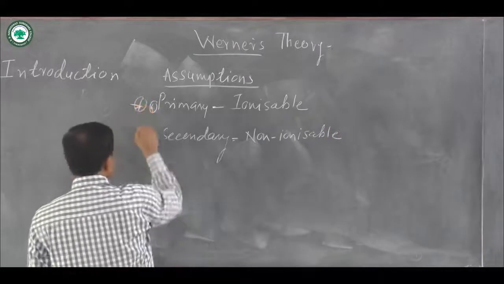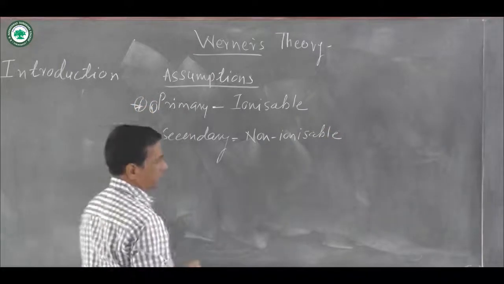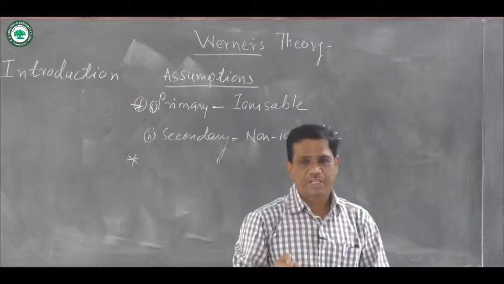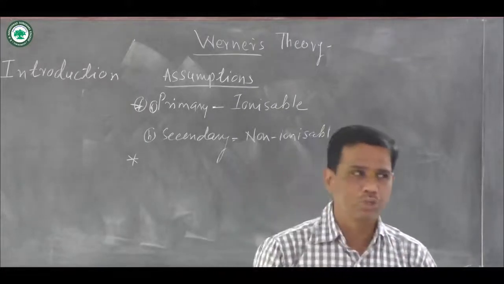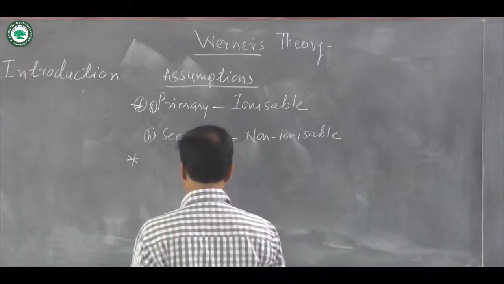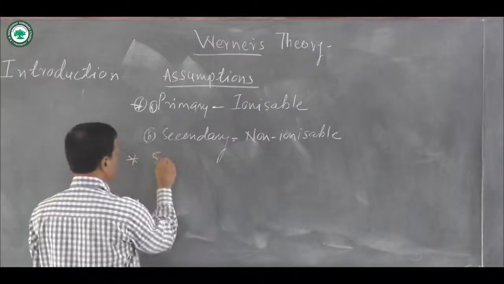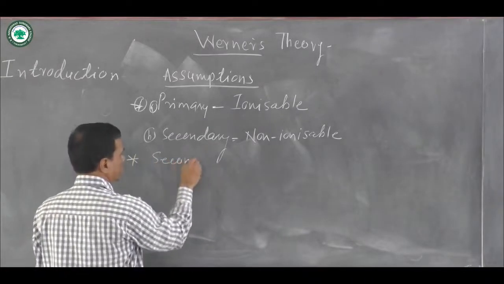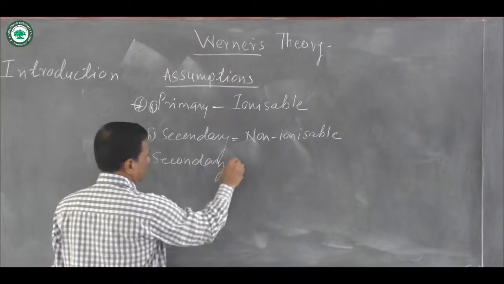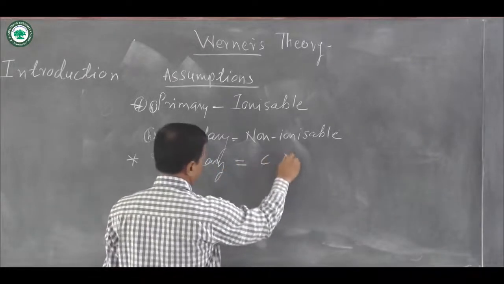The second assumption of Werner's theory is that secondary valencies are equal to the coordination number.